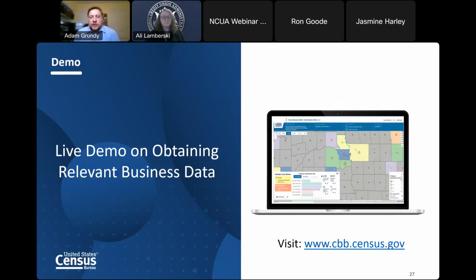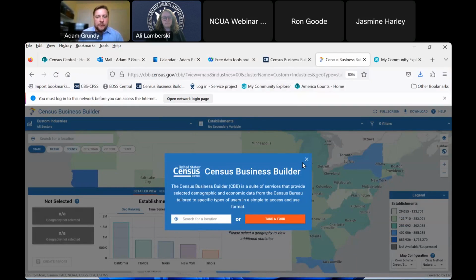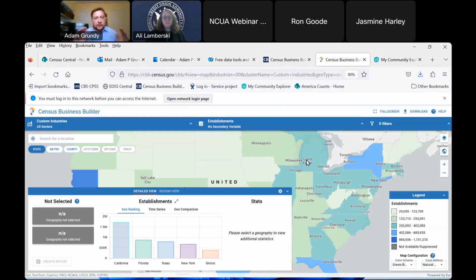So now I'm going to go ahead to the live demo of Census Business Builder. If you want to follow along with me on a separate browser, you can visit this URL here, cbb.census.gov. Now I'm going to go to my browser, and you can see Census Business Builder is already loaded on my page. As I mentioned before, Census Business Builder is available for free for anybody who wants to utilize the data from the Census Bureau. Like I mentioned before, we have the take a tour option, but I'm going to close out of that just to give you a demo right from the beginning.